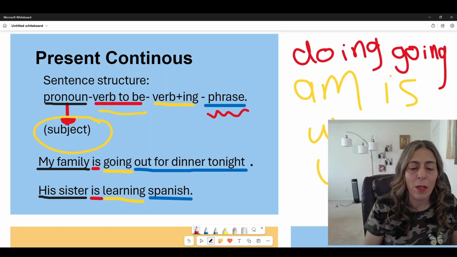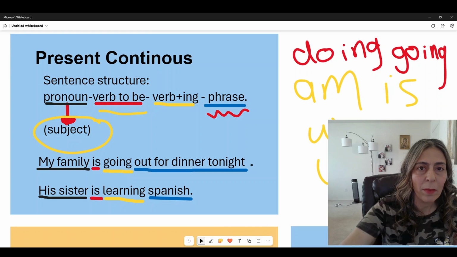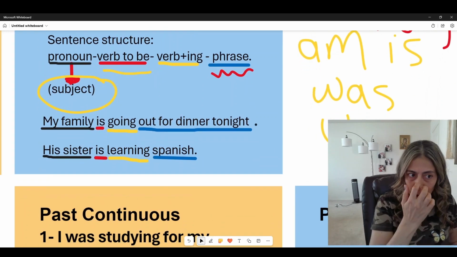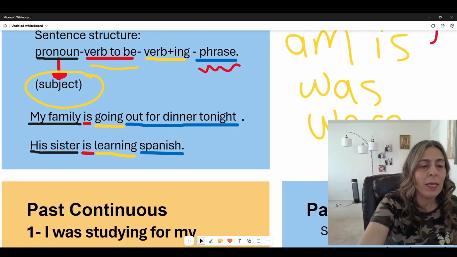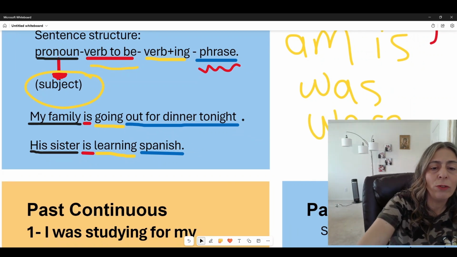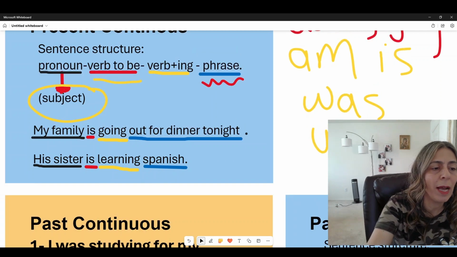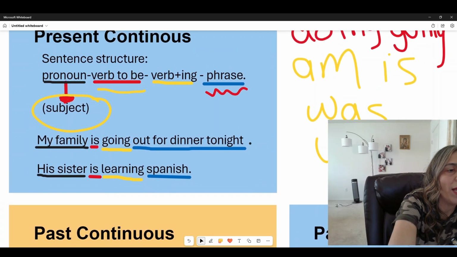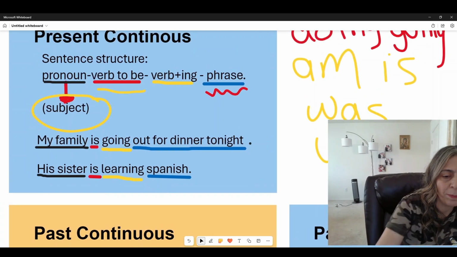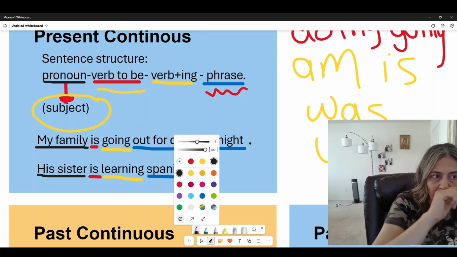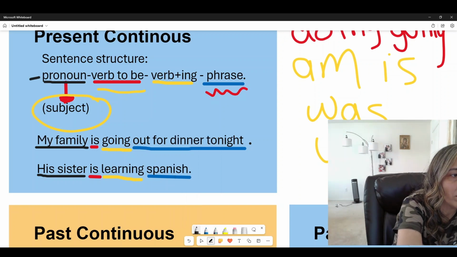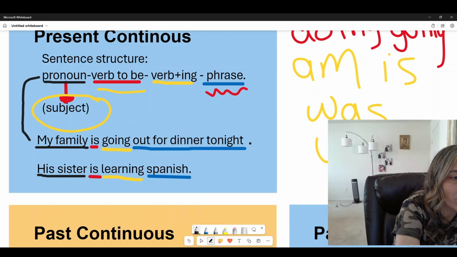Now, the example that I will show you right now is this: my family is going out for dinner tonight. Now look at the pronoun, or subject.